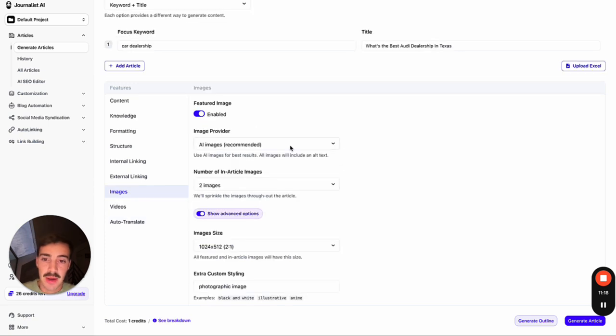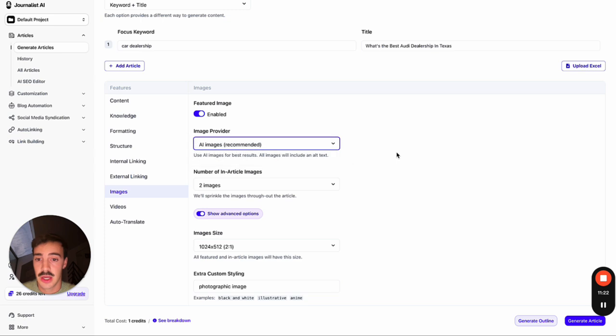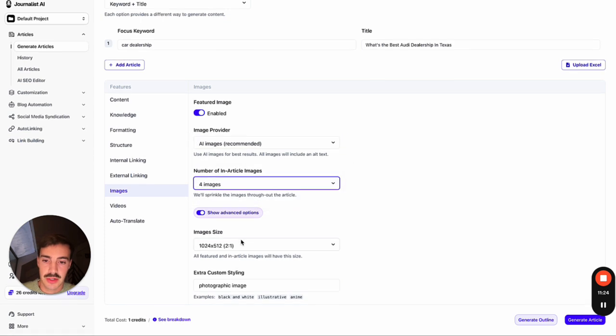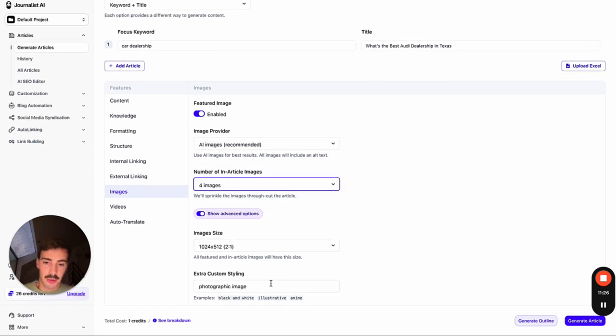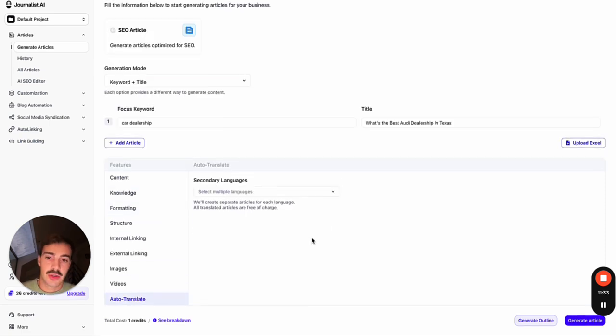Images, I just use AI images, but you can use your own custom images if you want, or you can use stock photos. Let's just do 4 images. Let's just do image size. This one, you can use a custom prompt. So I just do photographic images because they look the best. Videos, you can automatically add videos to your articles. Let's just do this. You can automatically translate them to multiple languages.